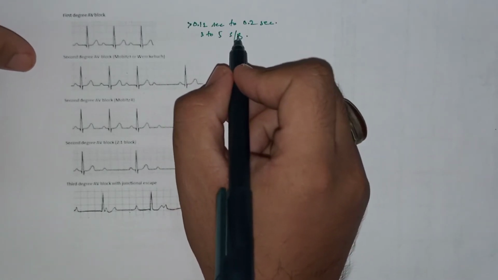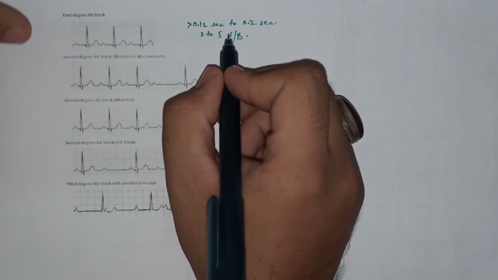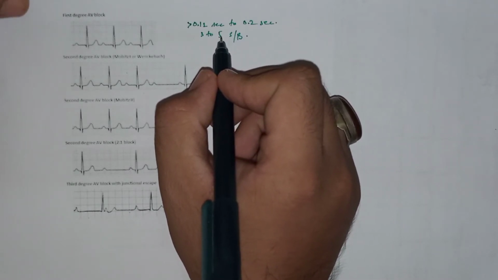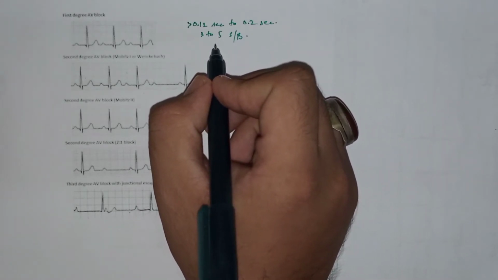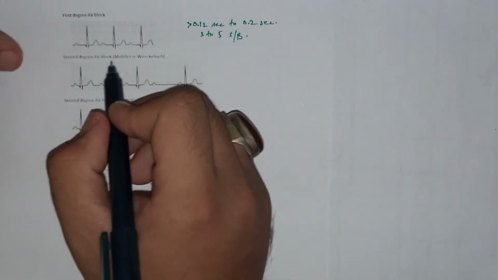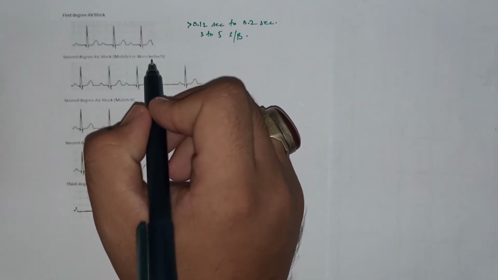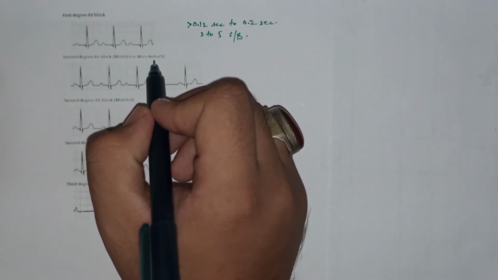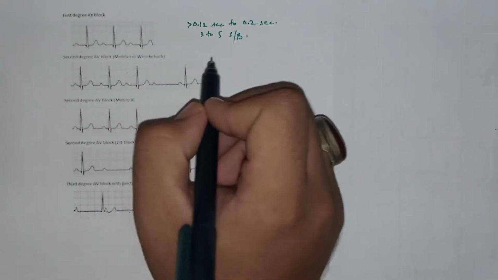This is the normal duration of the PR interval, from the start of the P wave till the start of the QRS complex, and it represents the AV nodal delay normally. But here, there is a blockage in the AV node, so it causes further delay in the AV conduction, that is prolongation of the PR interval.